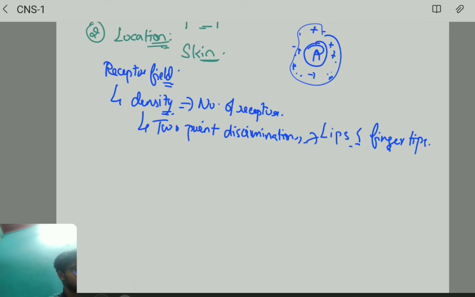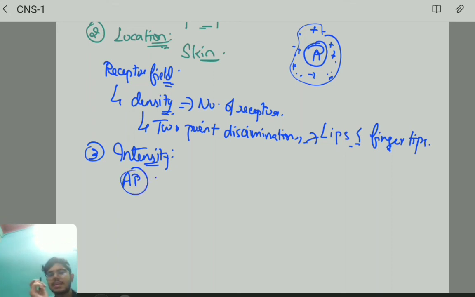So we saw this much. The next important thing is intensity. Our receptors convey signals through action potential. This you know. But a very important phenomenon is the all or none law. You know about it.